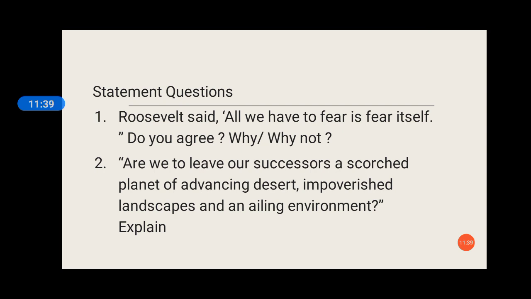Now our question number 2: are we to leave our successors a scorched planet of advancing deserts, impoverished landscapes and an ailing environment? So these particular statement questions are there. If you're not able to write it in the beginning, this particular thing should always be added in the concluding paragraph: thus we have not left our successors, and in this way you can answer the questions.